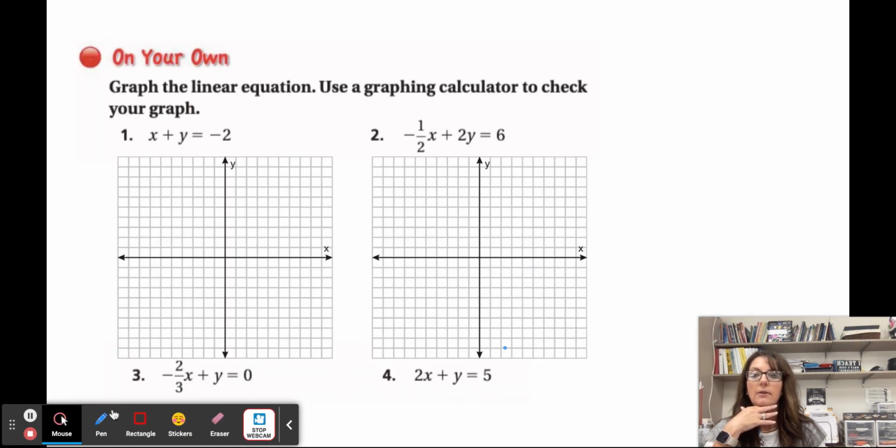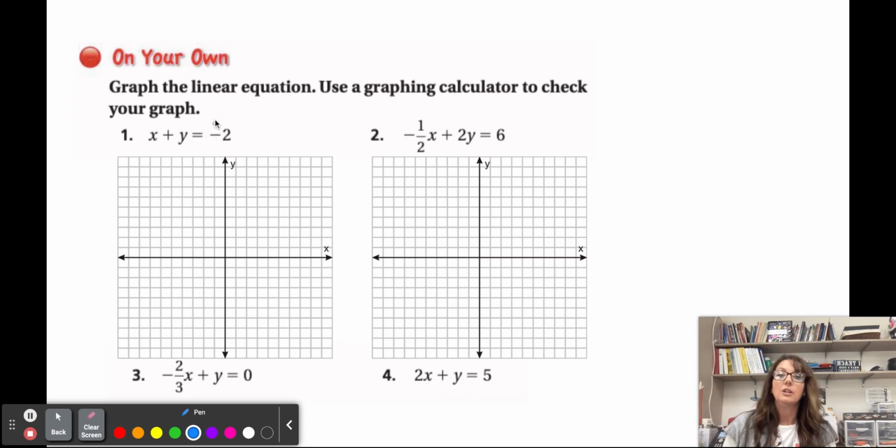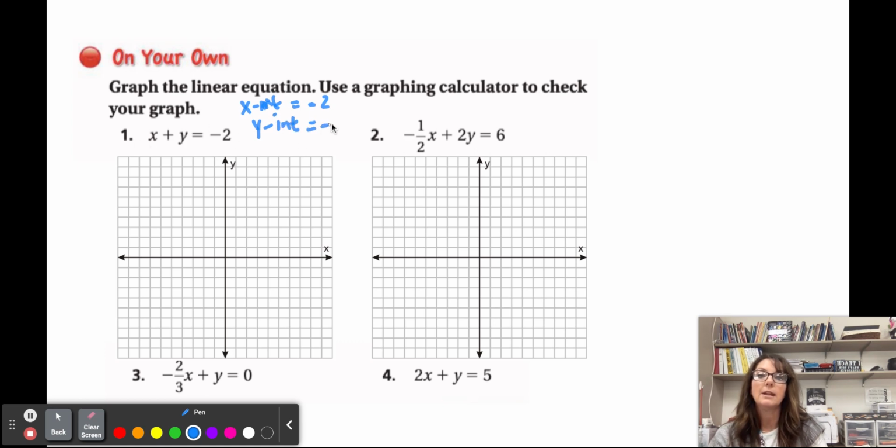So if we have this line, right? We look at the coefficients, 1, and negative 2 is divisible by 1. So it's super easy because if we cover up y, if y is equal to 0, the x-intercept is equal to negative 2, and the y-intercept, when the x-coordinate is 0, is also equal to negative 2.